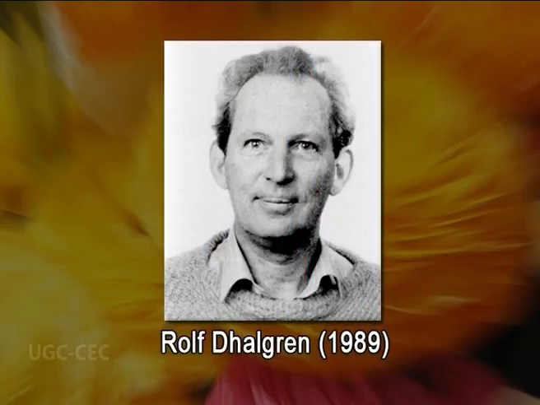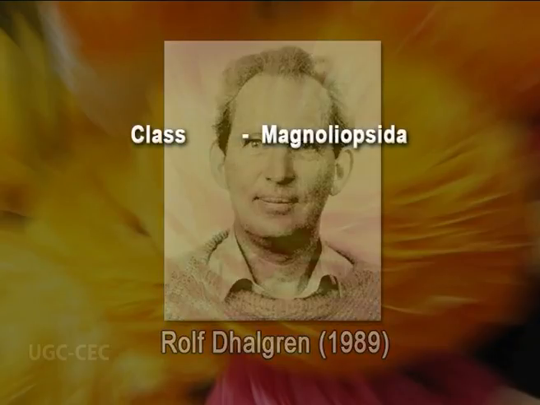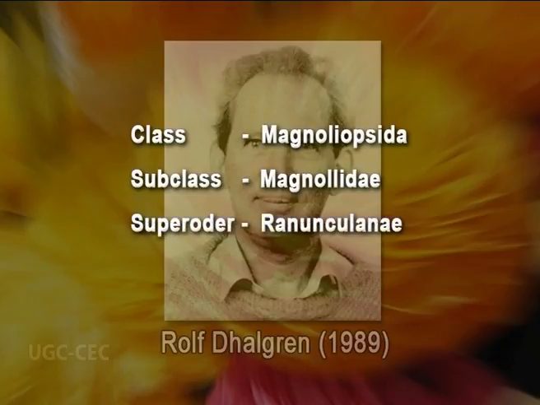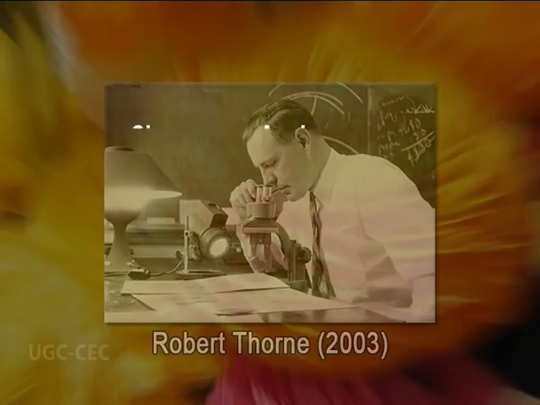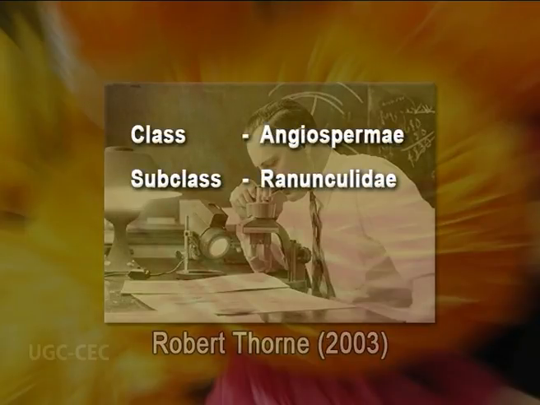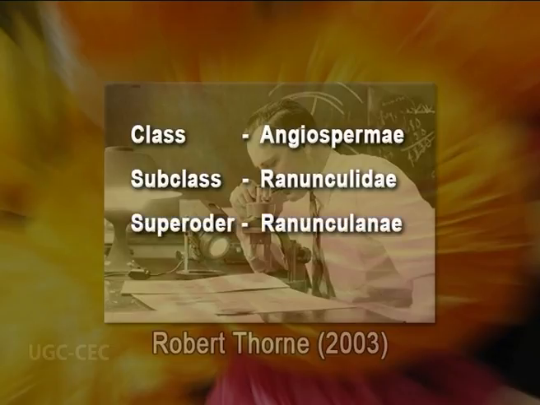Dahlgren, a Danish botanist, classified it under the class Magnoliopsida, subclass Magnolidae, superorder Ranunculiflorae, and the order Ranunculales. Robert Thorne, an American taxonomist, again classified it under the class Angiospermae, subclass Ranunculidae, superorder Ranunculanae, order Ranunculales.